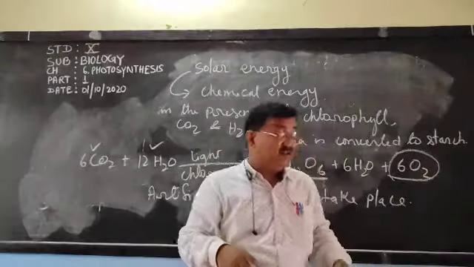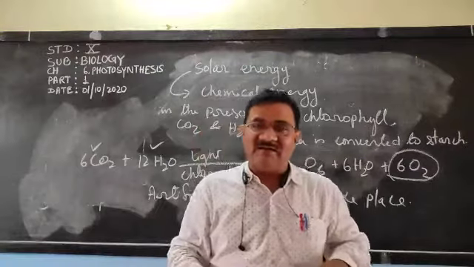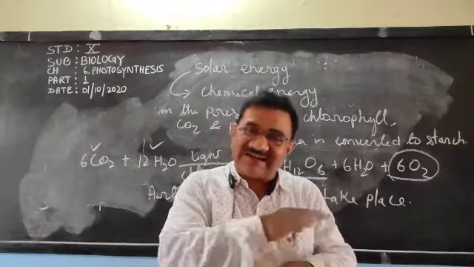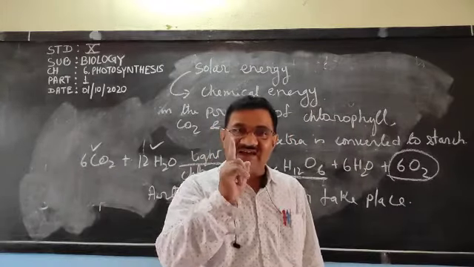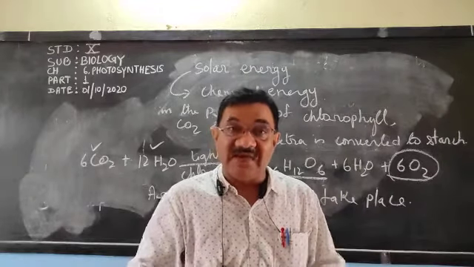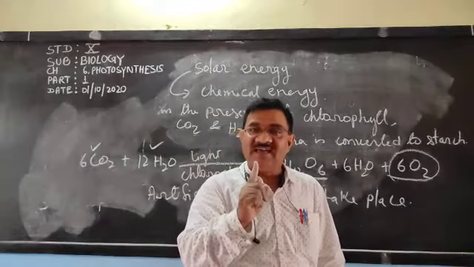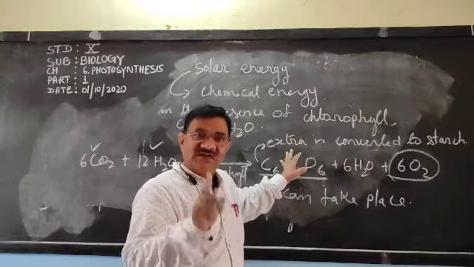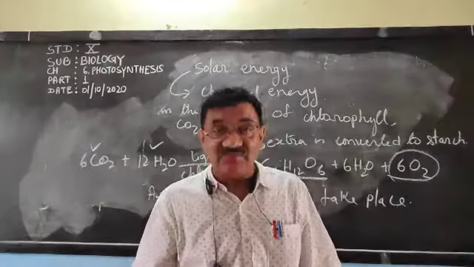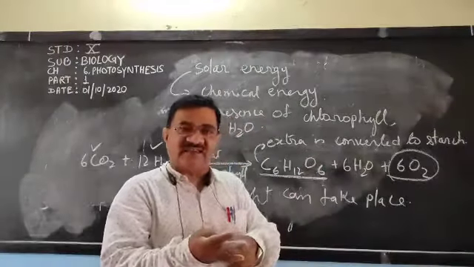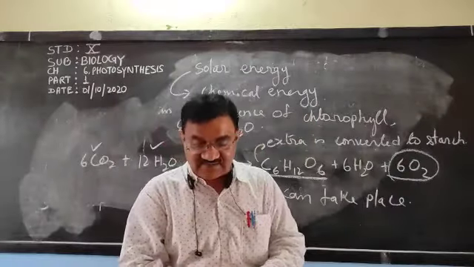That oxygen level is maintained by the plants. And what are we doing? We are cutting the plants, we are destroying forests. A day will come, the earth will become a barren planet. No life will be possible if there are no plants on the earth. So dear children, the importance of plants, what to tell? Simple, two important things: plants are necessary for food and plants are necessary for oxygen, that we have discussed.